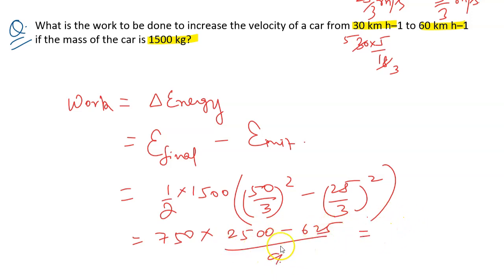So this will get cut, so 250 times 2500 minus 625 will get 1875 divided by 3.